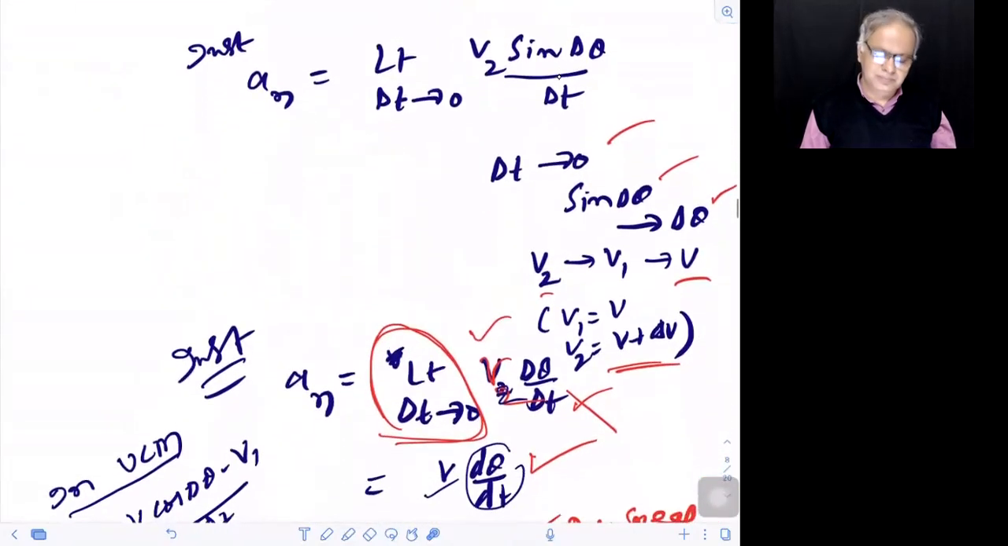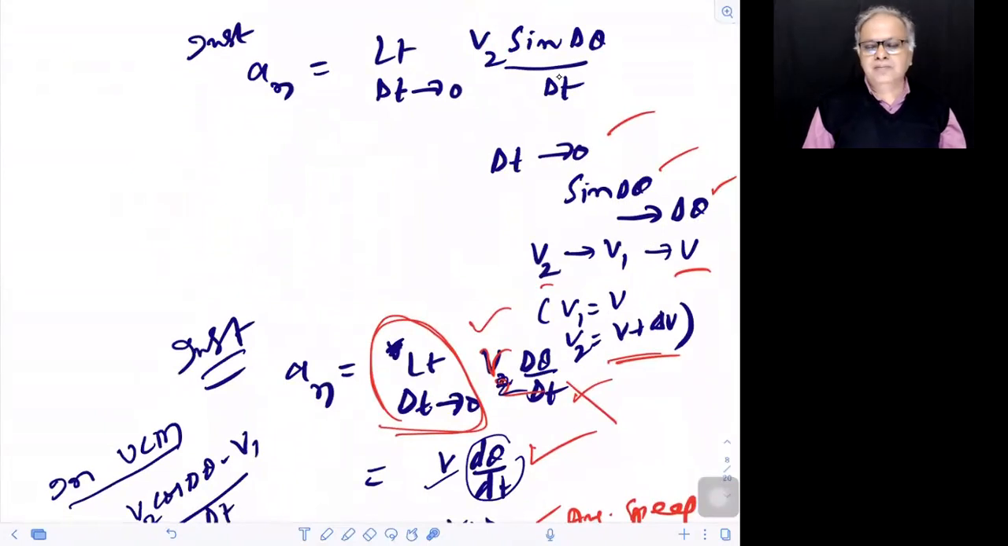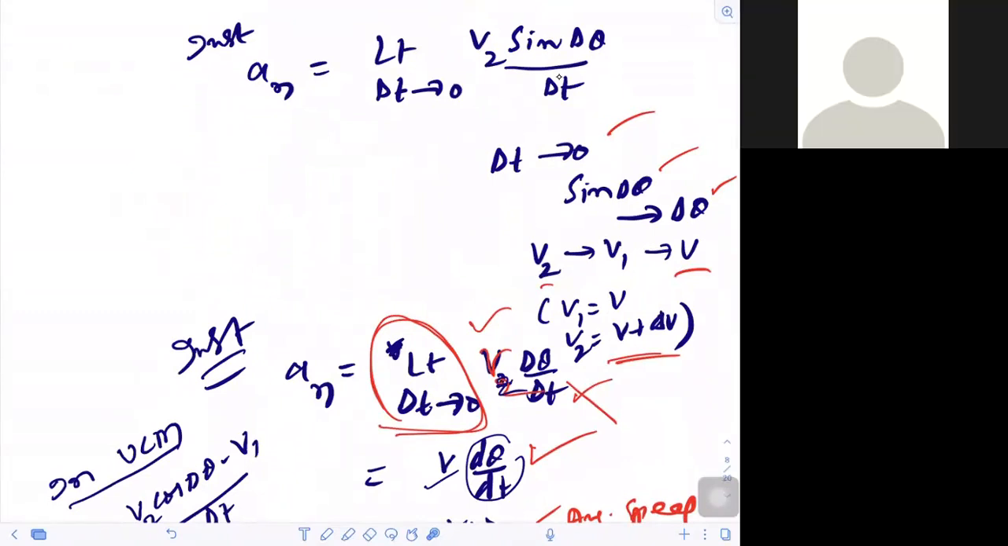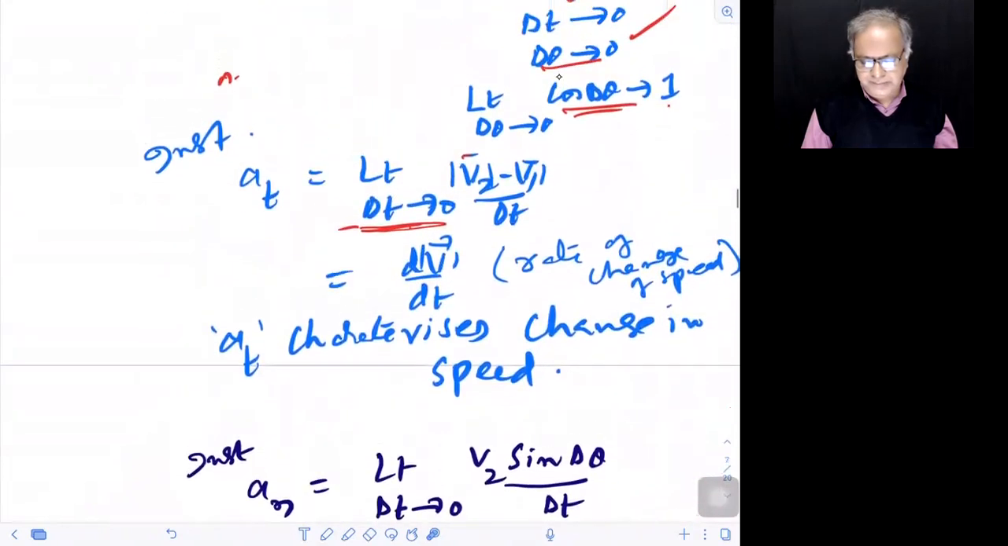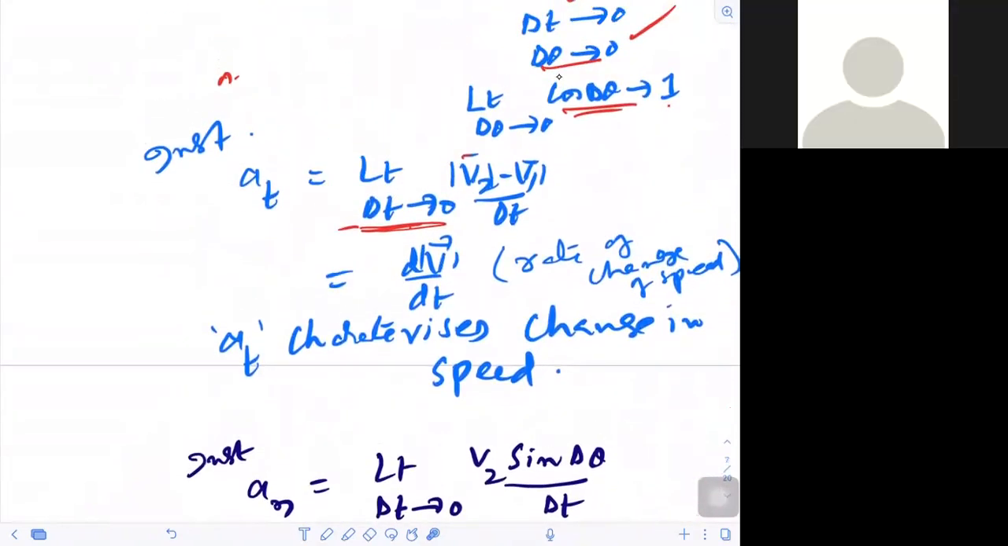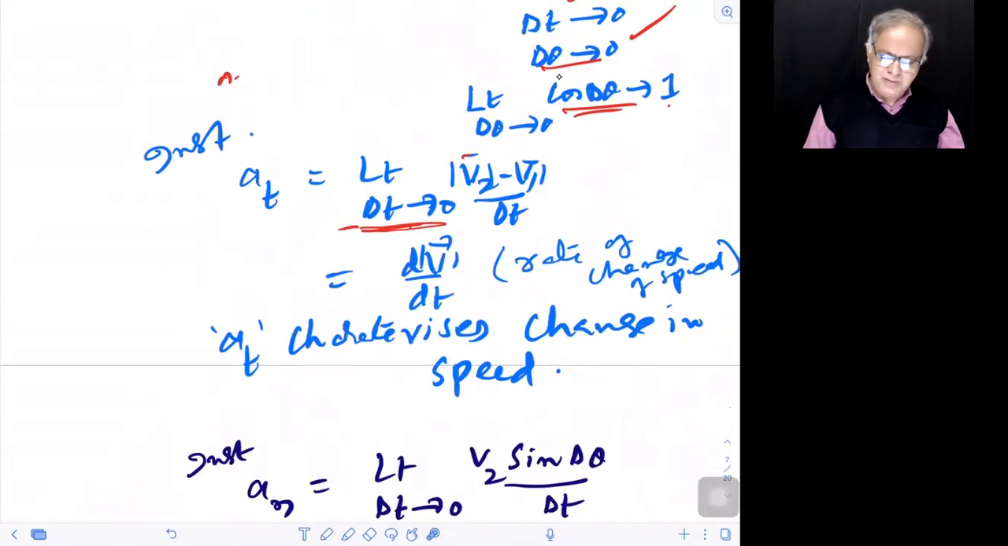Hello. In the tangential acceleration, yeah, like why did V2 minus V1 become dV bar limit of? You were there from the very beginning, right? Yes, sir.